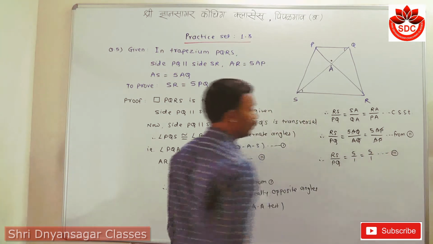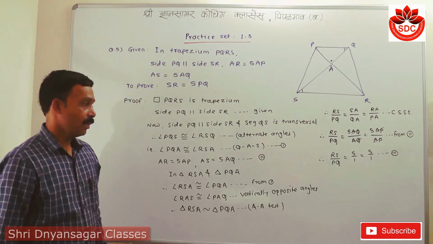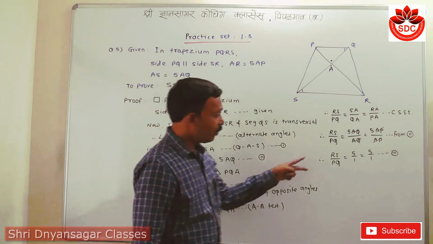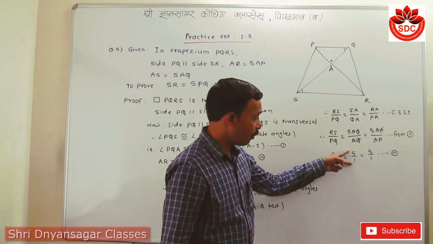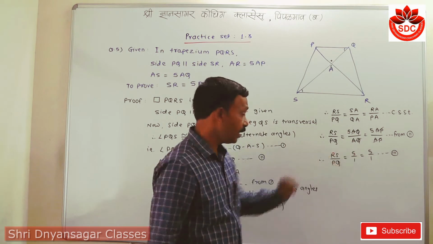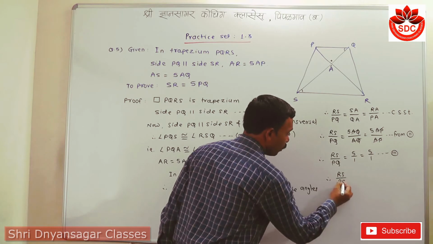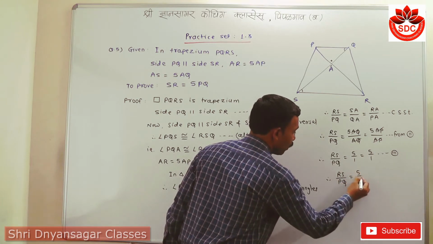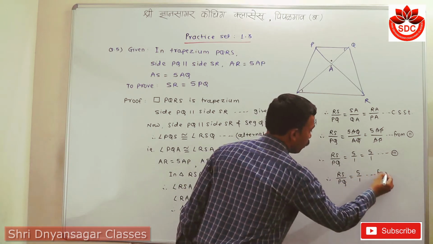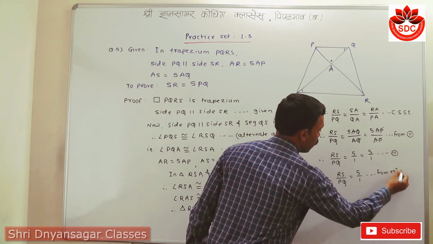Suppose this is equation number 3. From equation 3 we observe that both ratios are the same, 5 upon 1, so we take only one ratio, RS upon PQ is equal to 5 upon 1, from equation 3.